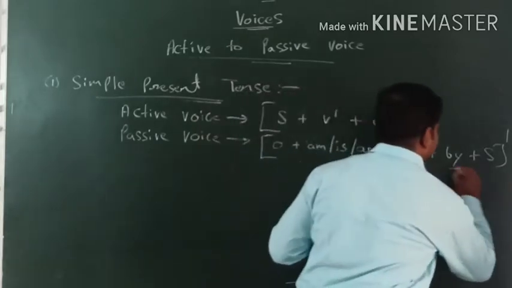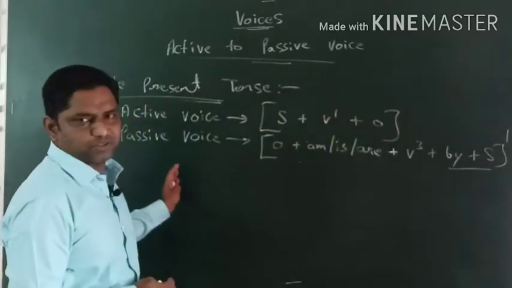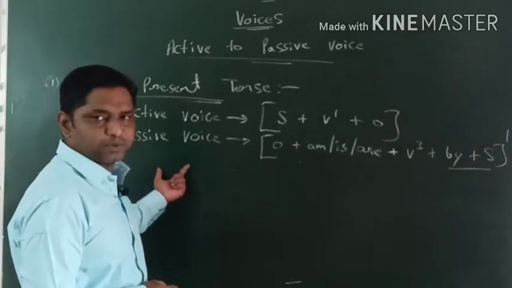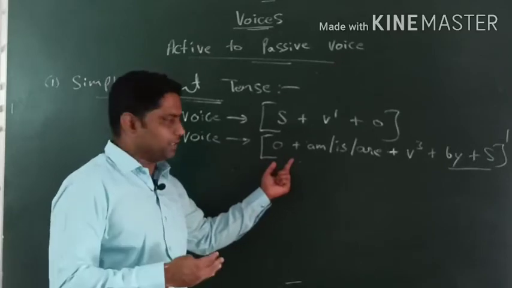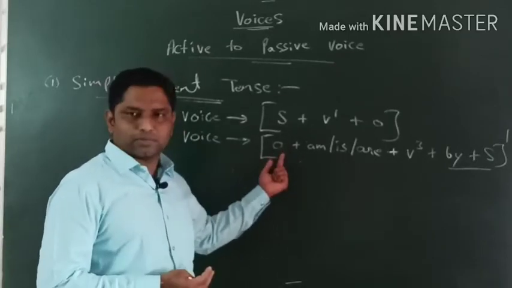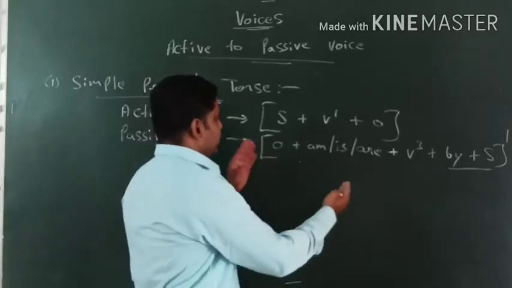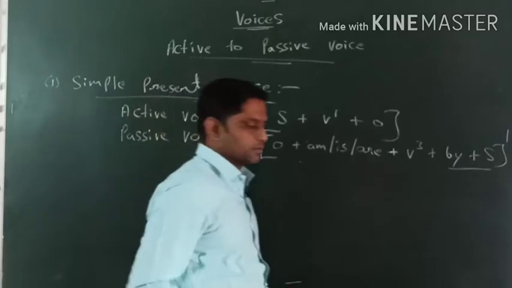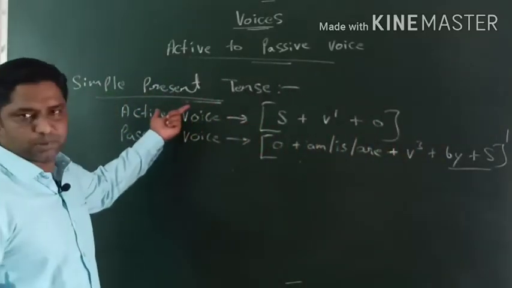Is by plus subject. We never consider by plus subject because it's a third process, right? In passive voice there is a third process. Whatever the action is happening or it is going to happen, it's through the subject we consider, but in passive voice we talk the reverse. So this is the formula especially for simple present tense.